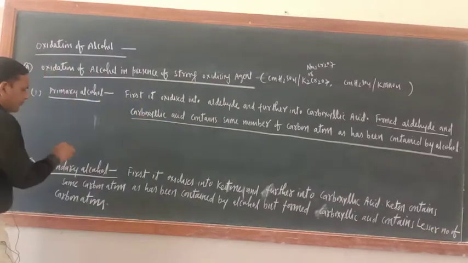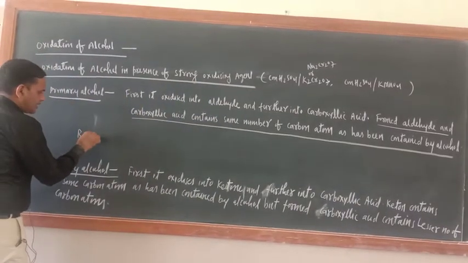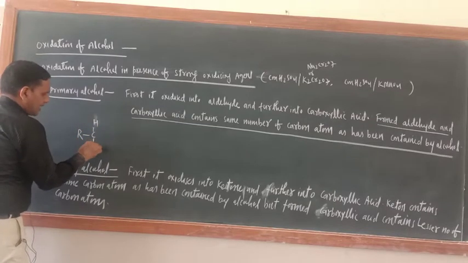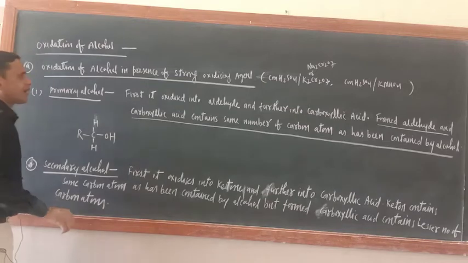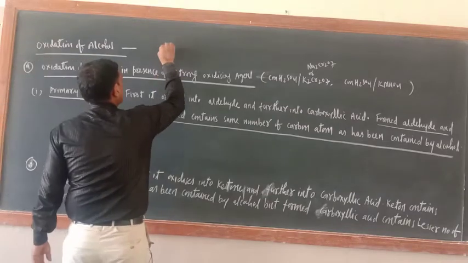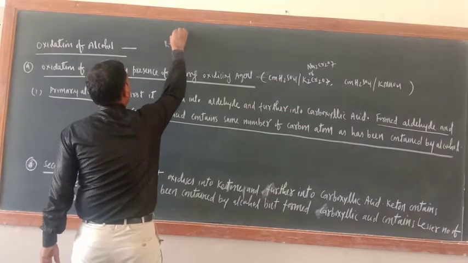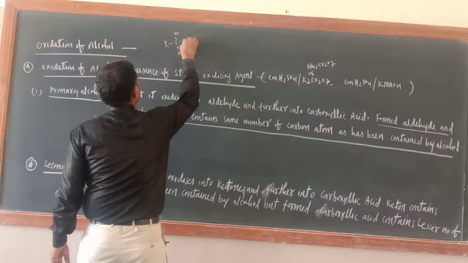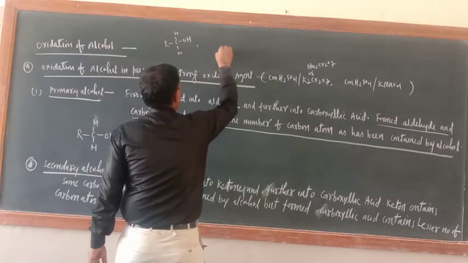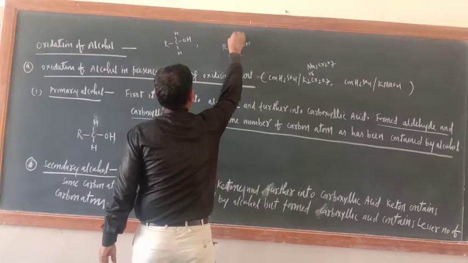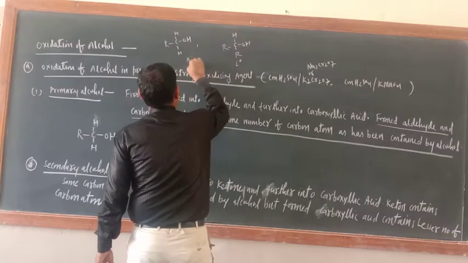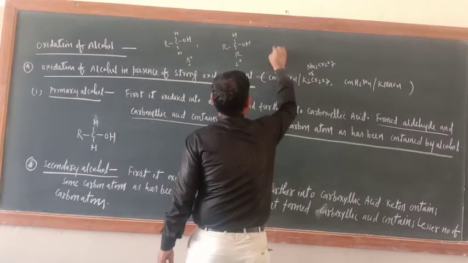Just see. Take one primary alcohol, RCH2OH. The RCH2 group is there, that is why it is primary alcohol. This is 1 degree alcohol. This is RCH(R)OH, 2 degree alcohol. And this is 3 degree alcohol.